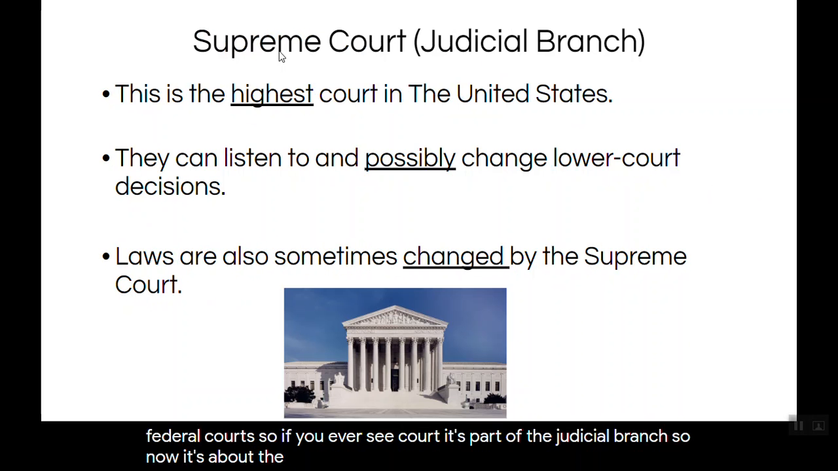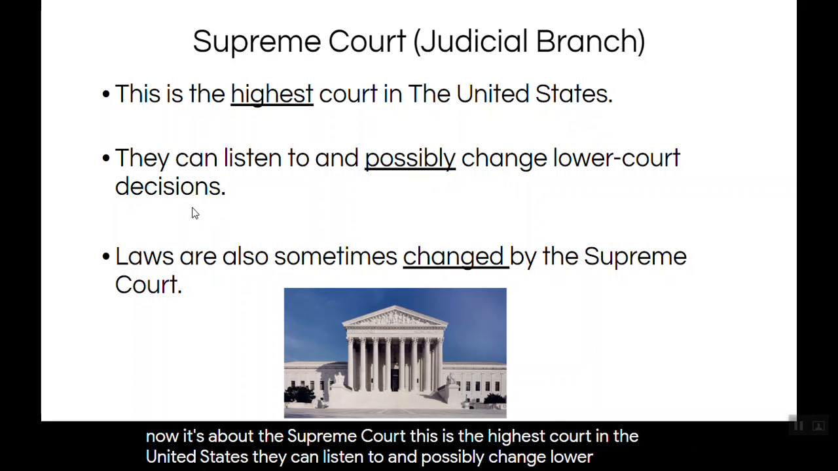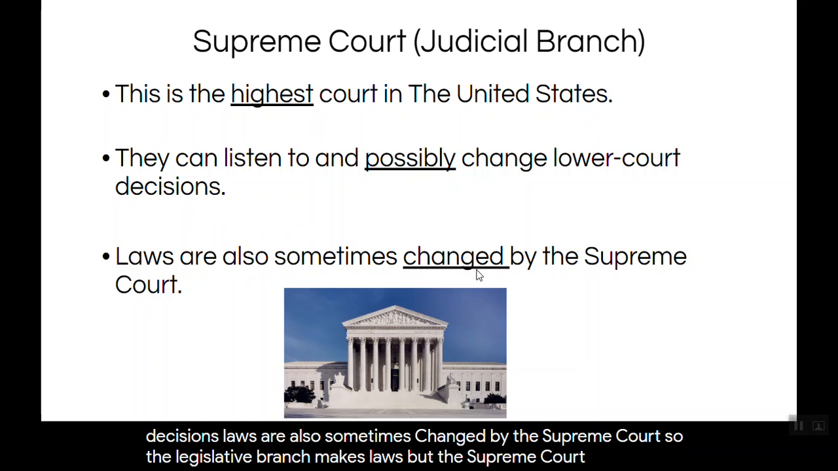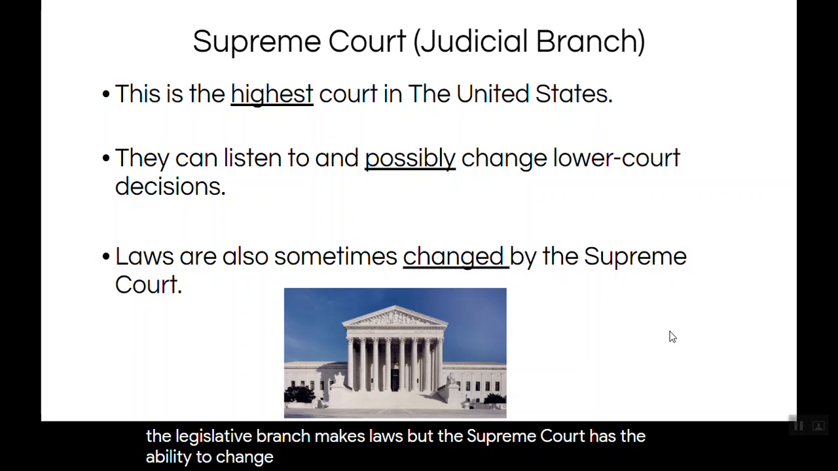So now we're going to talk about the Supreme Court. This is the highest court in the United States. They can listen to and possibly change lower court decisions. Laws are also sometimes changed by the Supreme Court. So the legislative branch makes laws, but the Supreme Court has the ability to change laws.